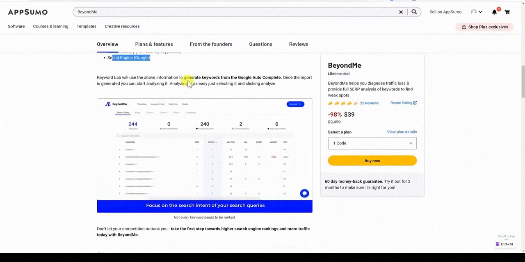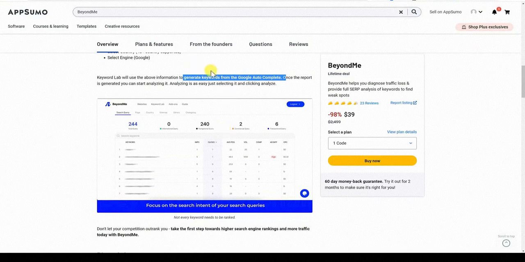I do believe that it generates keywords from Google autocomplete. That's where it's getting its keywords from, and that's really cool. If I was going to build a keyword tool, that would definitely be one of those features that I would want to include, is an autocomplete, because there are new keywords, something like 10 to 20% of all Google searches are brand new searches, and it's just mind-blowing that that continues to be the case, even with the internet being around for so long now and the population of the world at 7 or 8 billion people. It's just mind-boggling to think that we could still challenge the search engines and ask new creative questions at 10 to 20% per day, which is just nuts.